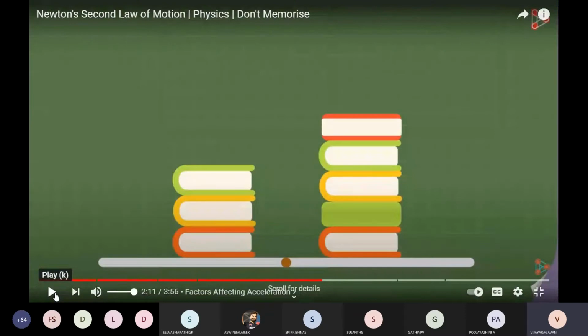Which one needs more force, the 3 books? Sir, 3 books, sir. You are giving more force to move the 3 books? Sir, no, sir. Sir, 5 books, sir. For 5 books only, you are going to give more force. Yes. For 3 books, less force is enough. Okay. Yes, sir. See now, then watch the video.